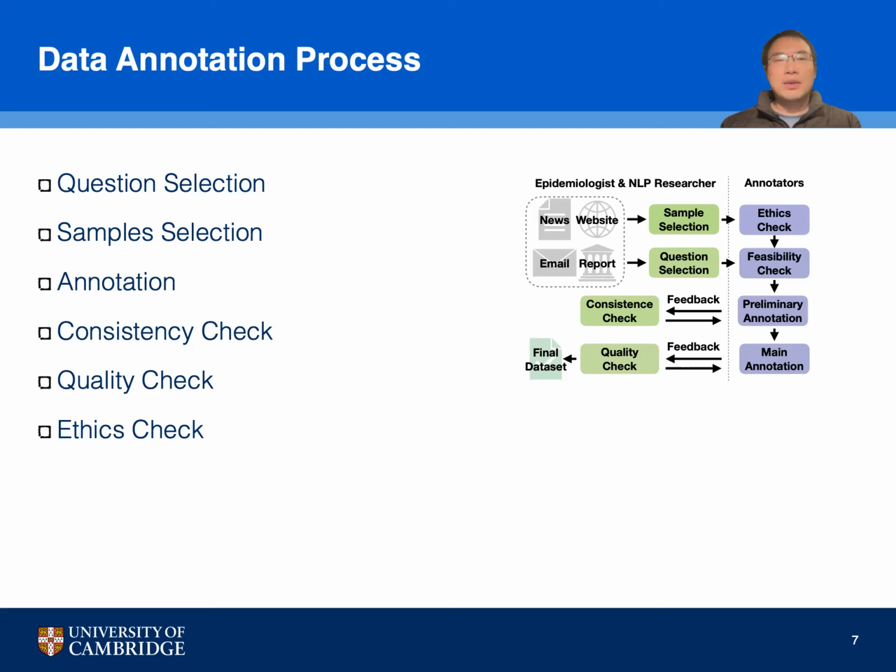After annotation, we conduct a consistency check to ensure uniformity across the dataset. Finally, we perform an ethics check, an essential step where we ensure that the data collection and annotation process align with ethical standards. This thorough process results in a dataset that is not only rich and varied, but also trustworthy and ethical, setting a new benchmark for data quality in the field of NLP for epidemiology surveillance.